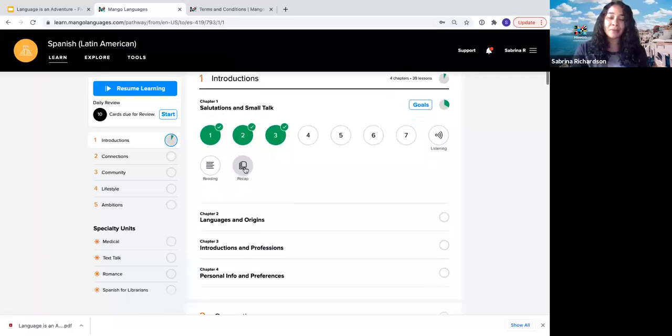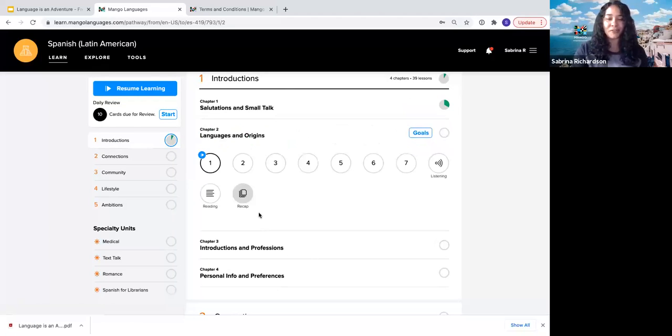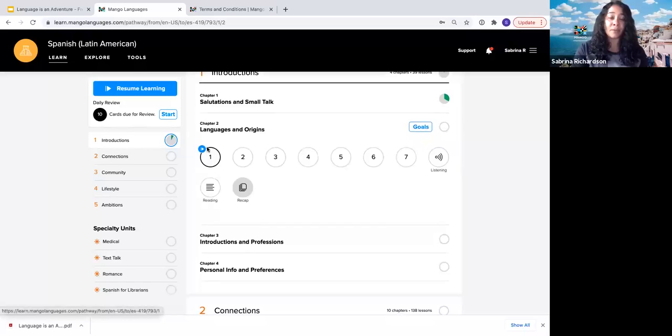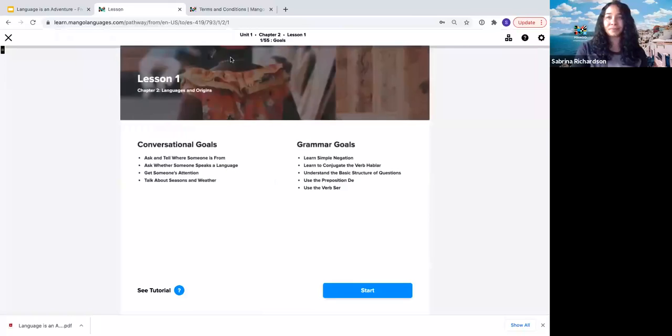You'll also see the option for a recap. So the chapter recap allows you to quickly get back up to speed on a chapter after you've taken a break, or if you just want a quick little refresher. So now let's get into it. For today, we're going to dive into chapter 2 so we can see a little bit of content. We're going to do today's demo in the Spanish Latin American course.